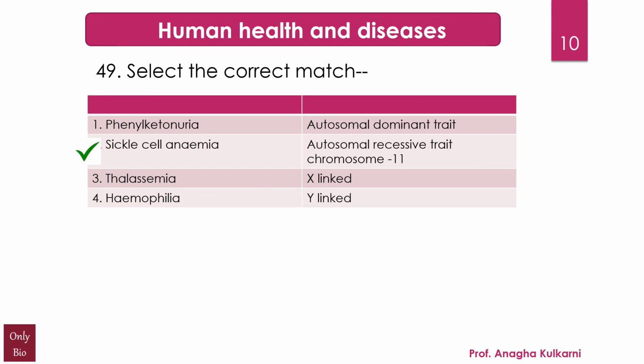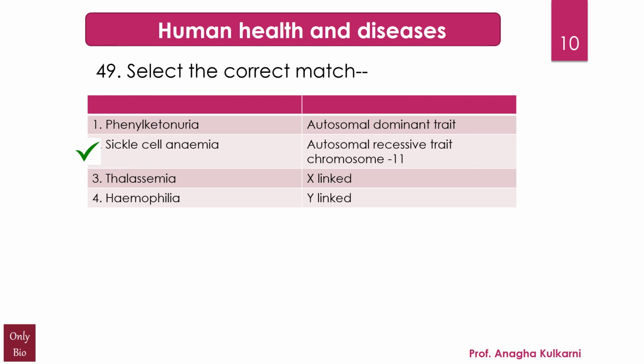Now let's know about thalassemia. There are two copies of hemoglobin alpha gene, HbA1 and HbA2, which encode an alpha chain, and both the genes are located on chromosome number 16. Now the hemoglobin beta chain, that is HBB, as we have already just mentioned, encodes the beta chain and it is located on chromosome number 11. In alpha thalassemia, there is deficient synthesis of alpha chains, and in beta thalassemia, beta chains. Okay, so it has got nothing to do with the X chromosome. So this option is ruled out.